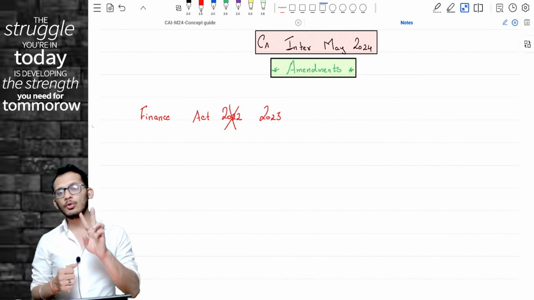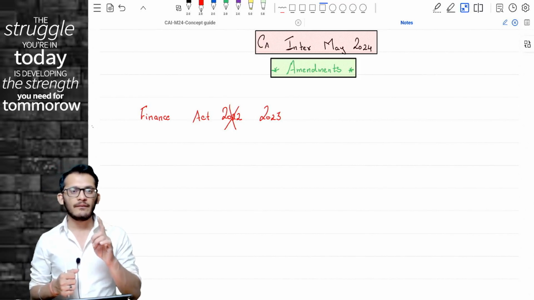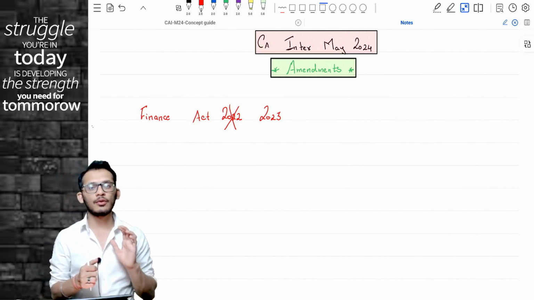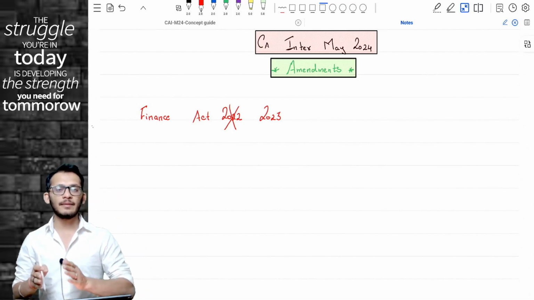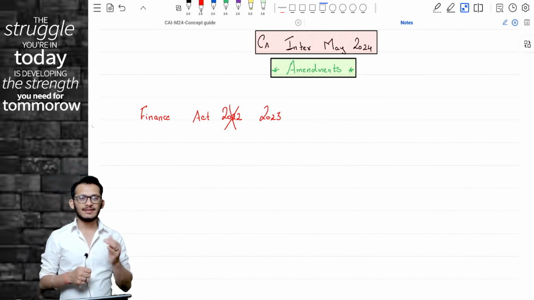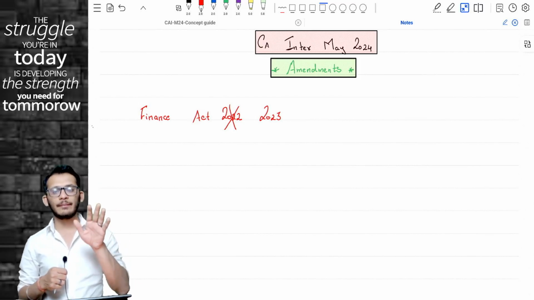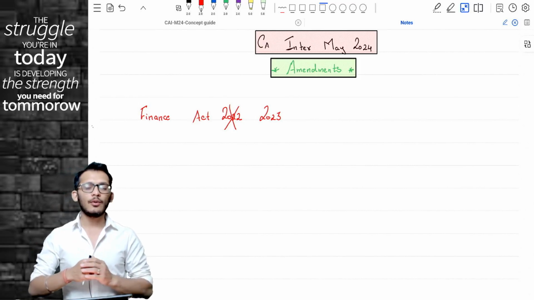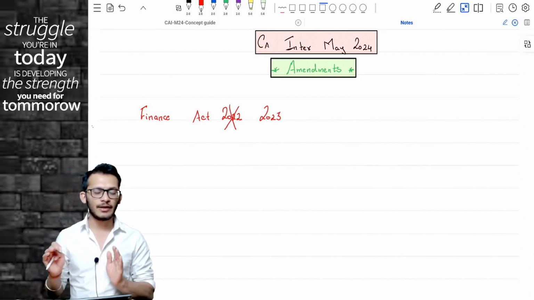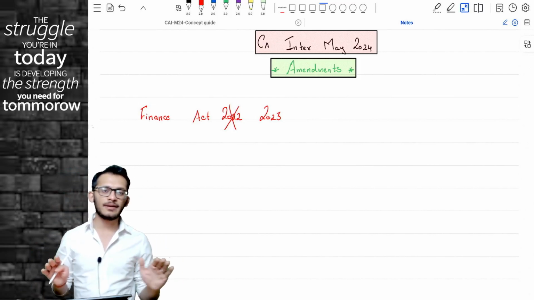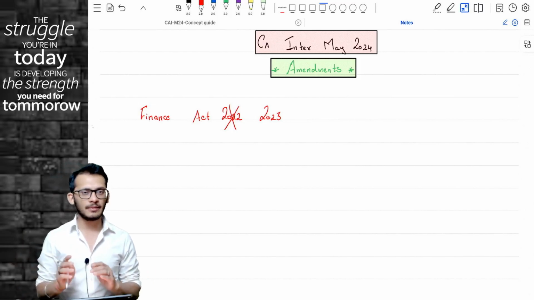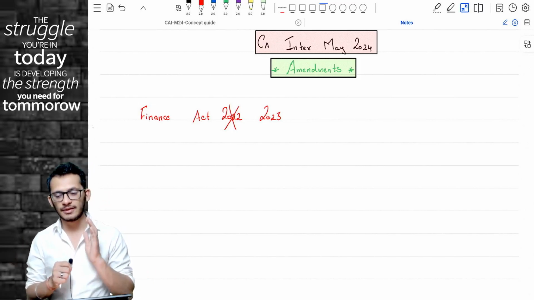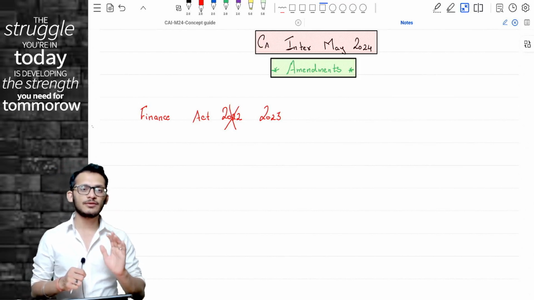Now, there are two ways to do these lectures. One way is that you continue using your own material and then you make these amendments, which I am going to discuss with you right now, in a separate material, or you incorporate them in the same material itself so that you can easily understand it. Option number two, you end up buying a fresh material, the fully updated concept guide for the May 2024 attempt, which has all the amendments already mentioned inside. Yes, it's your choice as to which one you want to do.